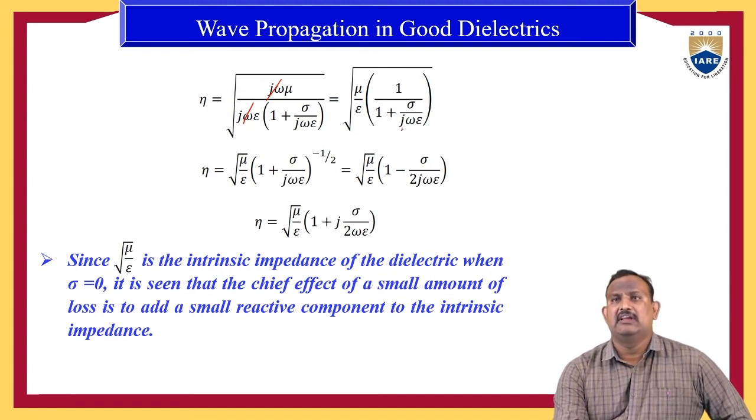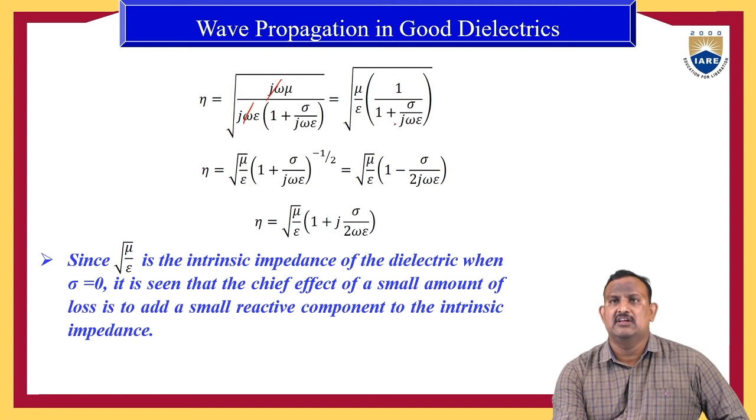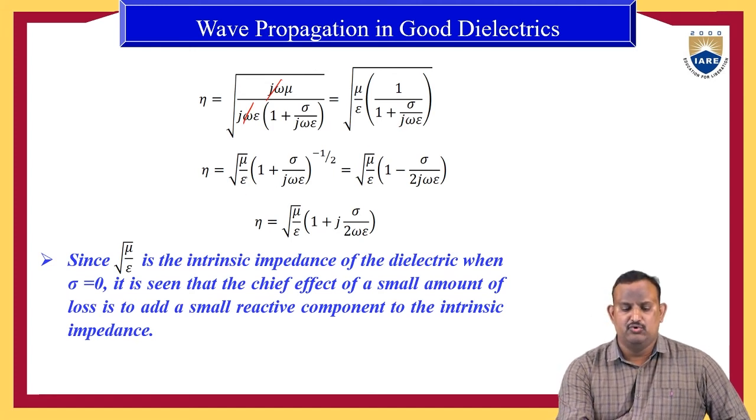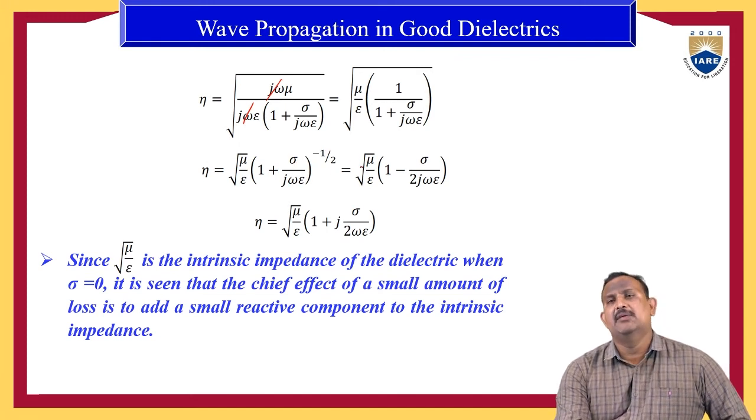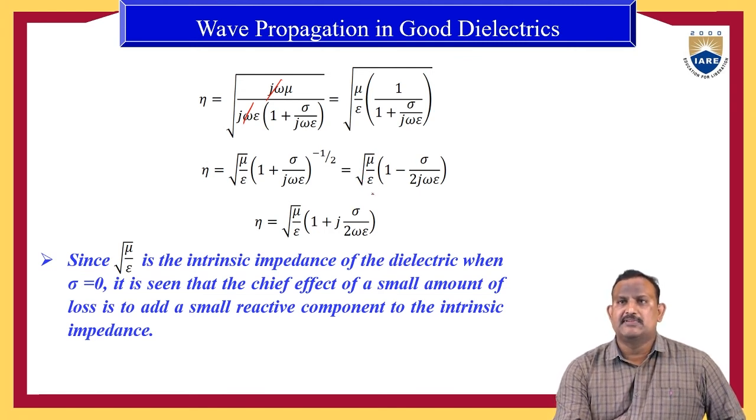So here we can readjust the equation using the binomial theorem. Root of mu by epsilon into, if we move the denominator to numerator part, it becomes 1 plus sigma by j omega epsilon whole power minus 1 by 2. Apply binomial theorem and ignore the higher order terms. Then we have root of mu by epsilon into 1 minus sigma by 2j omega epsilon. So it is the expression for intrinsic impedance of a dielectric medium.